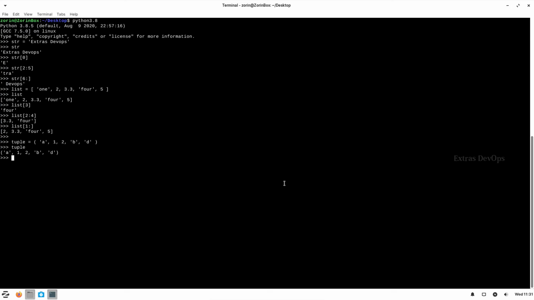As I said, in a list we can add values or change the values once we have created it. Let's try changing the value here. List of 3. So if we see here, earlier it was value 4, now it is changed to 3.